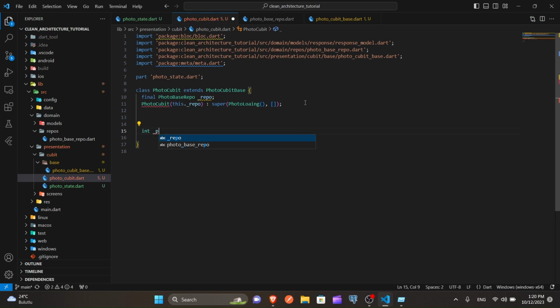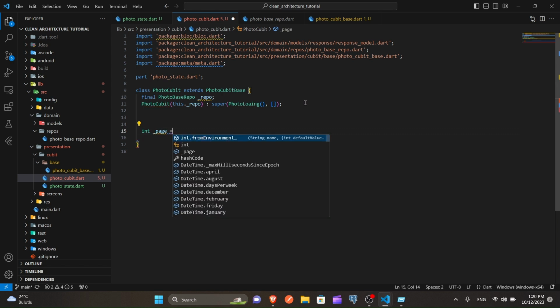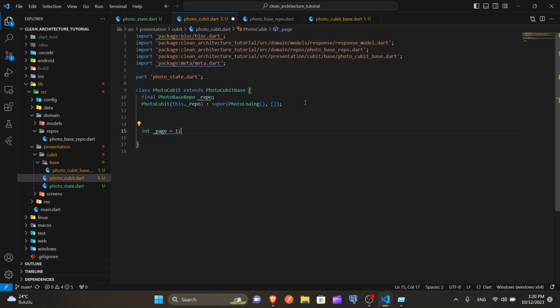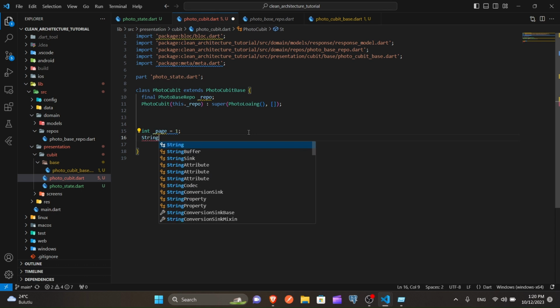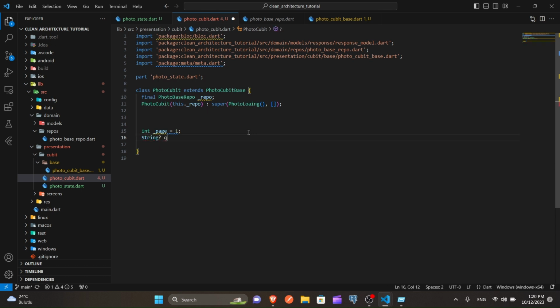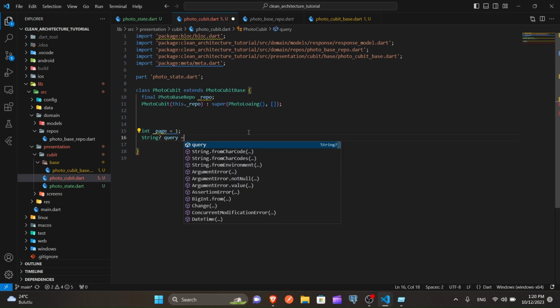As we are doing pagination, we need the first page, the initial page, and we increase it one by one in each sent request. As you know, the second request means the second page. And also there will be a query. You should keep this query string, like a user may request flowers and keep scrolling, for example, till the 10th page.